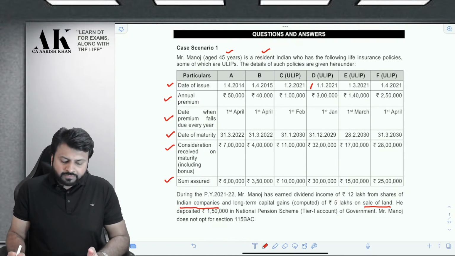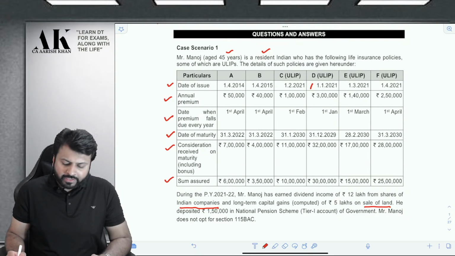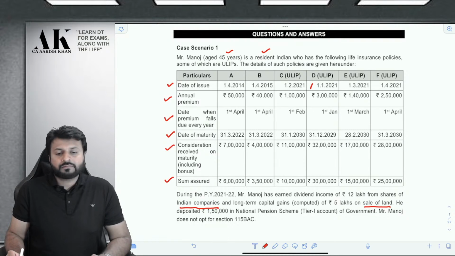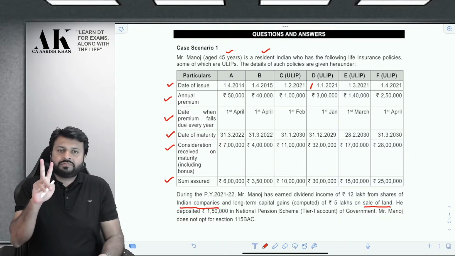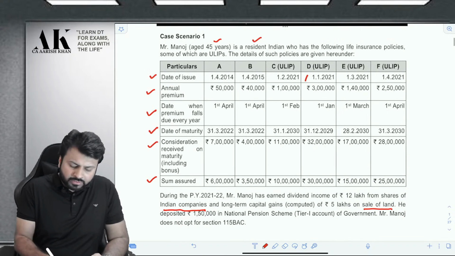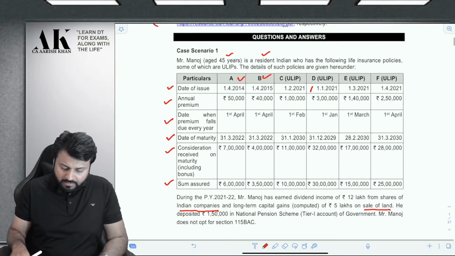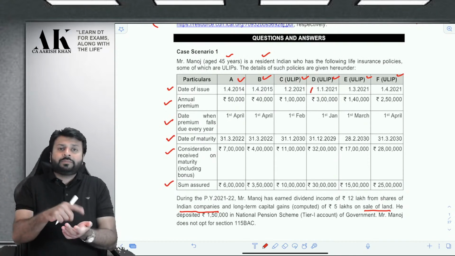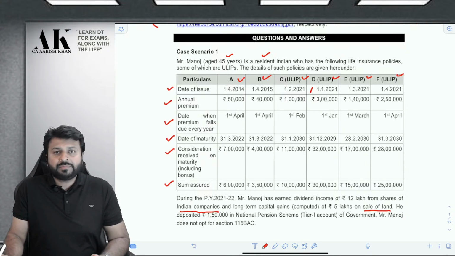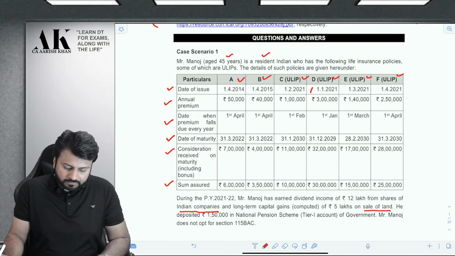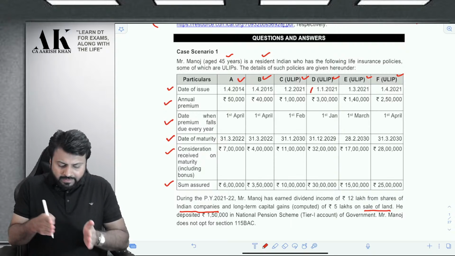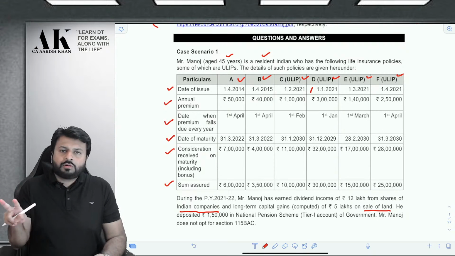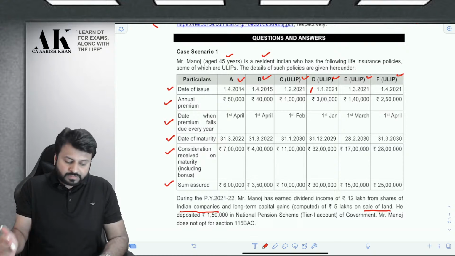Mr. Manoj, aged 45 years, is a resident Indian who has the following insurance policies, some of which are ULIPs. The details of the policies are given. He has a total of 6 policies, out of which 2 are normal life insurance policies, and the next 4 are ULIPs. For ULIP, you might know that there is an amendment made by Finance Act 2021. Policies A to F: 2 are normal insurance policies and 4 are ULIPs.